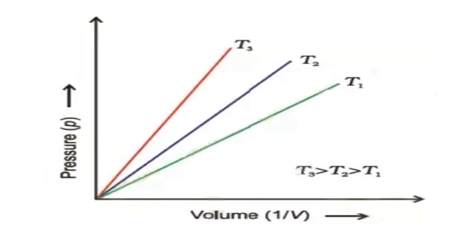This is the graph between pressure and 1 by V. That will give a straight line, where T3 is more than T2 and T1, at different temperatures. This resembles y equal to mx plus c. So P is taken on the y-axis and 1 by V is taken on the x-axis. So y equal to mx plus c. We will learn in the next class how to take the slope and the intercept, all those.